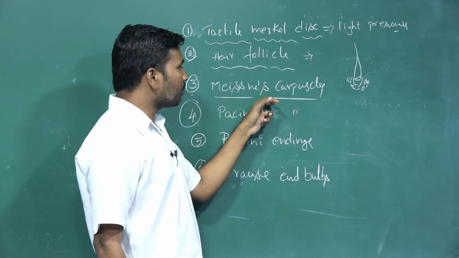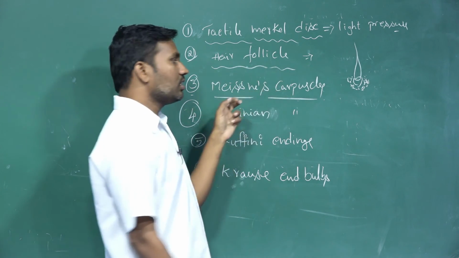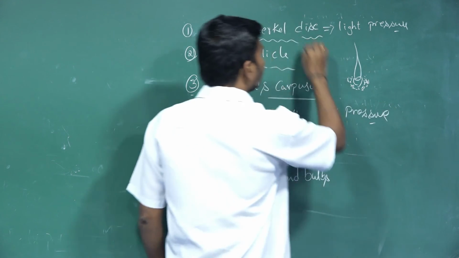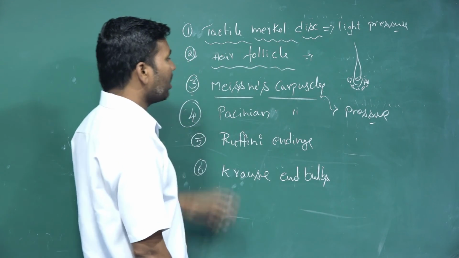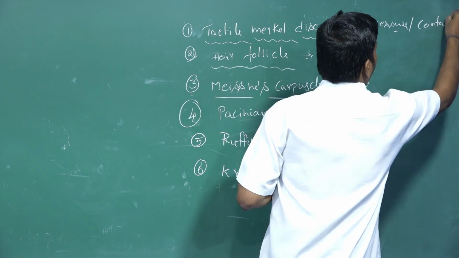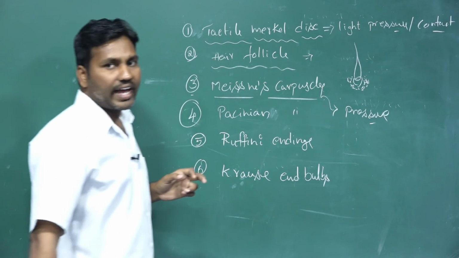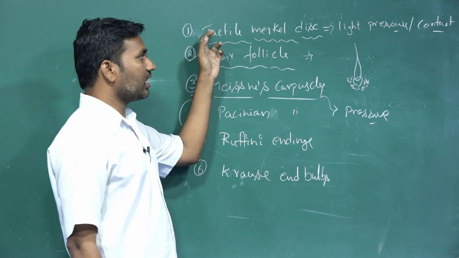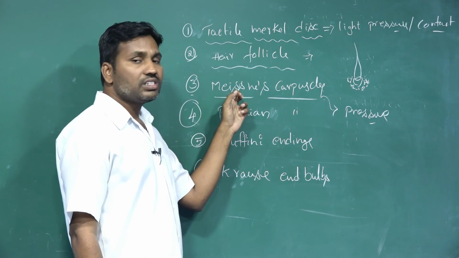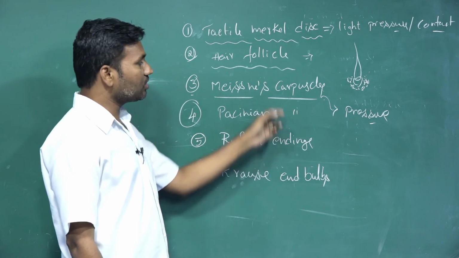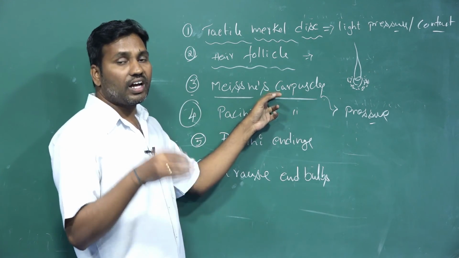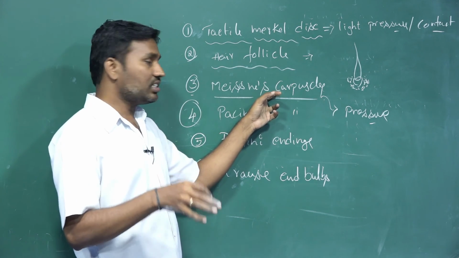And the Meissner's corpuscles are also pressure receptors. Majorly, the tactile receptors and hair follicle receptors handle light pressure and contact, acting when we touch something. The pressures are recognized by the Meissner's corpuscles. These are distributed in the deeper region of the epidermis, the inner regions of the epidermis.